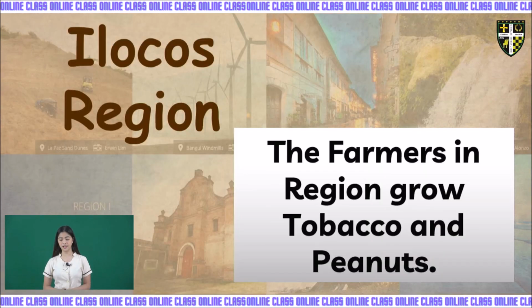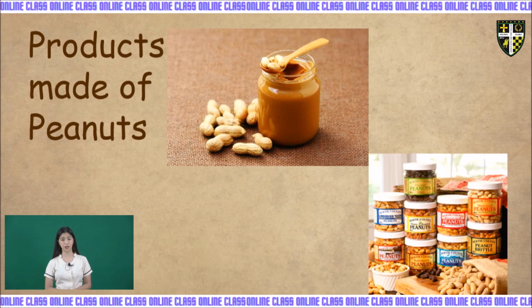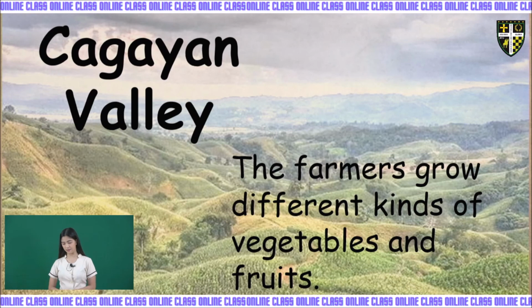Kids, let's proceed to the Ilocos region. In the Ilocos region, the farmers grow tobacco and peanuts. We can make different kinds of products from peanuts, such as peanut butter and many kinds of fried peanuts.